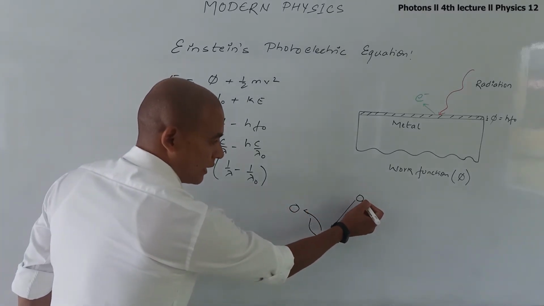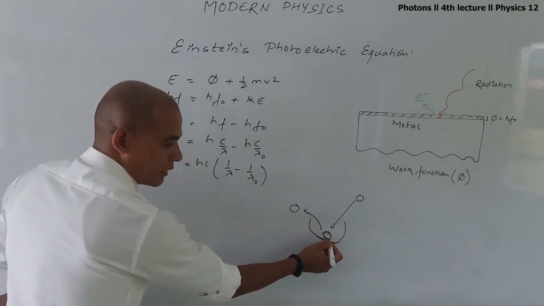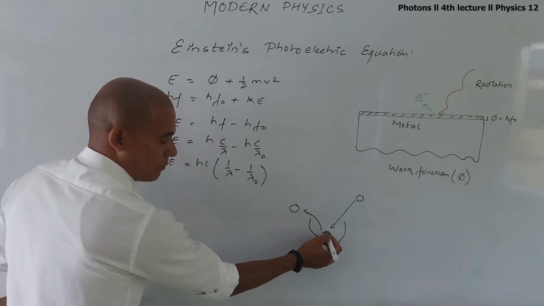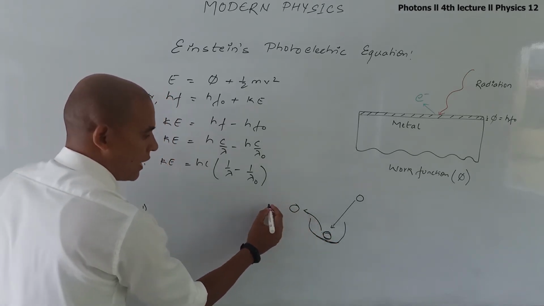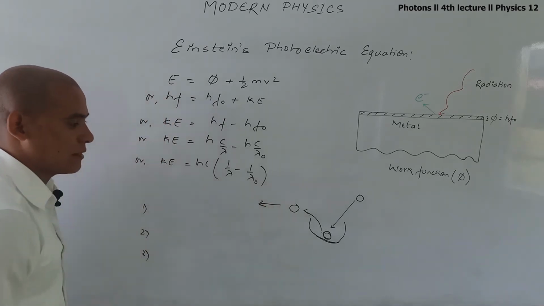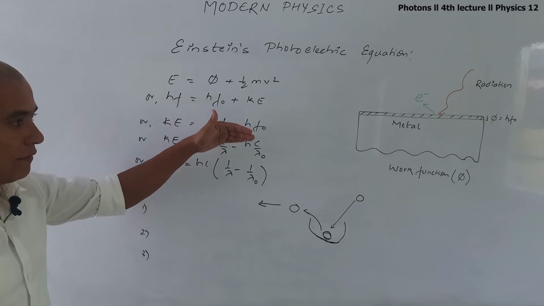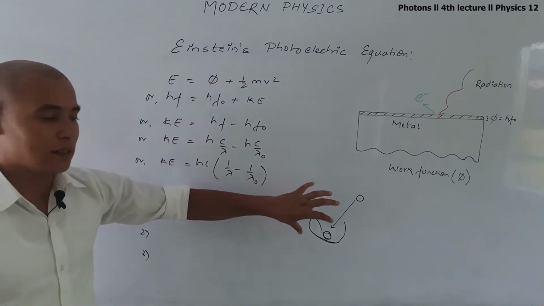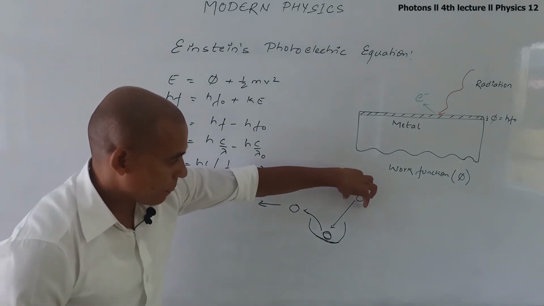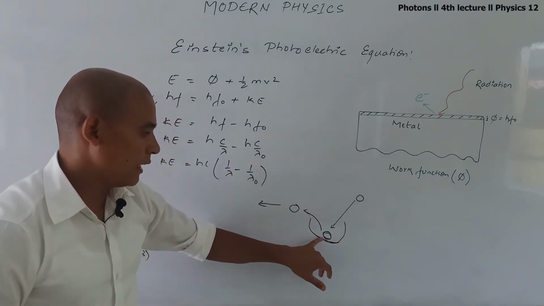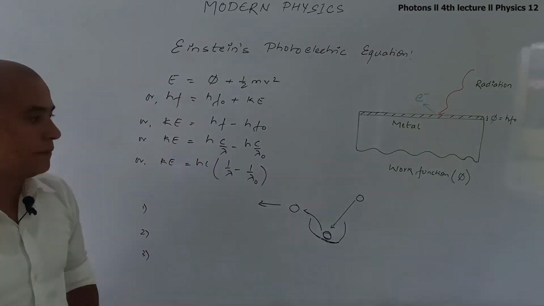Now if I again hit with more energy, what happens? The electron inside the hole will come out of the hole as well as accelerate. So these are the three conditions that I have explained, but this is just a simple example form. That means the energy of the photon, and this will be the electron. So these are the three conditions which Einstein has given.